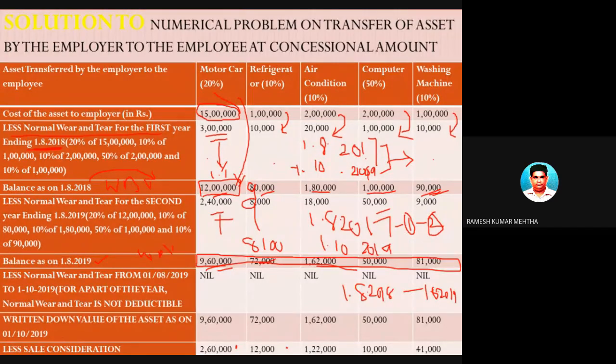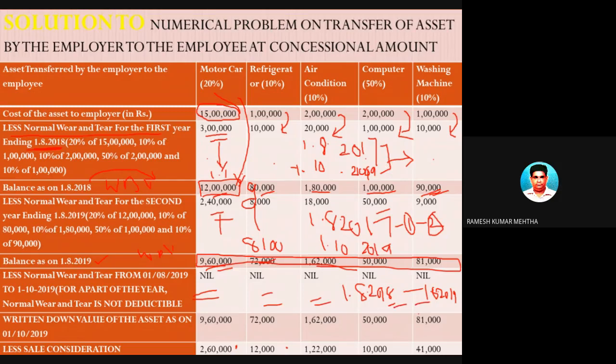Now, will you calculate from 1/8/2019 till date of sale, that is on 1/10/2019, depreciation for 2 months? No, it's not to be done, because it is told that if the asset is not used for at least a full year, the part should be ignored. Part should not be taken into account. Only if it is used for a full year, then you have to take. That's the reason from 1/8/2019 to 1/10/2019, the amount of depreciation is 0.